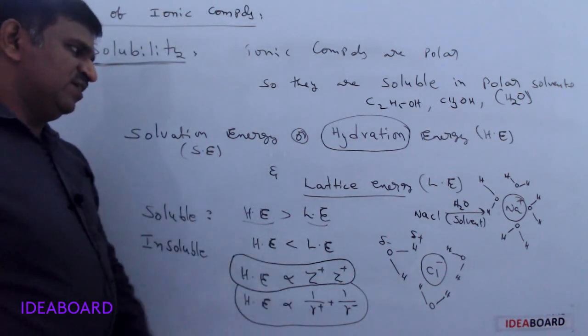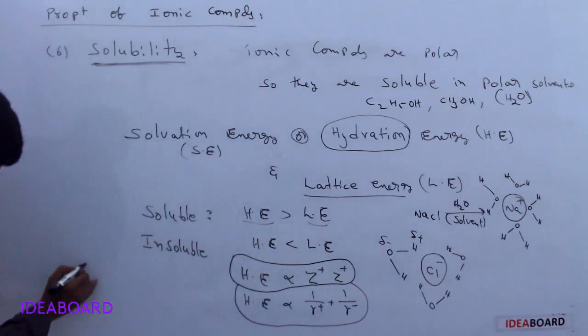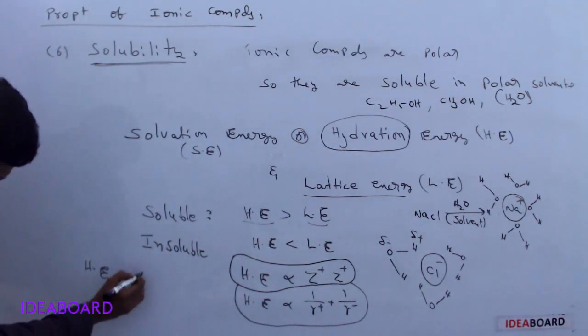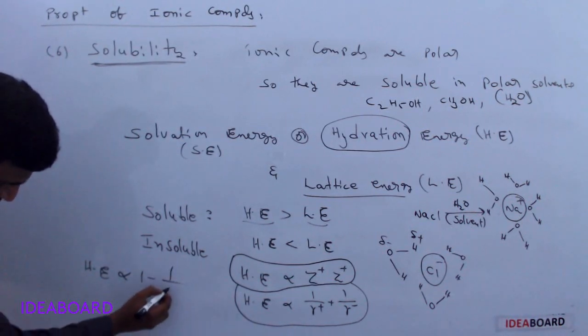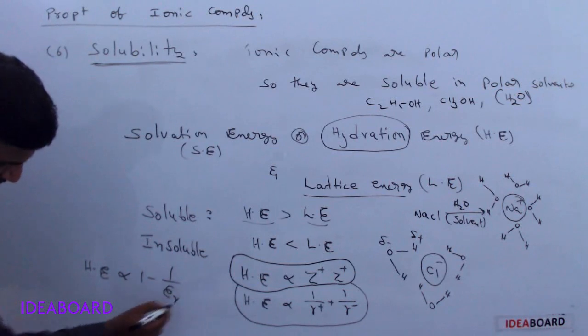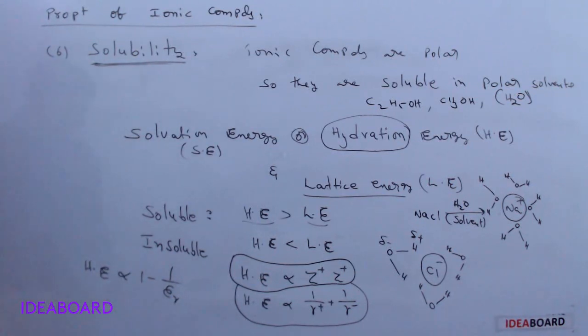By this we can calculate. Or simply remember, hydration energy is inversely proportional to size. It looks like inversely proportional, but this is actually directly proportional.